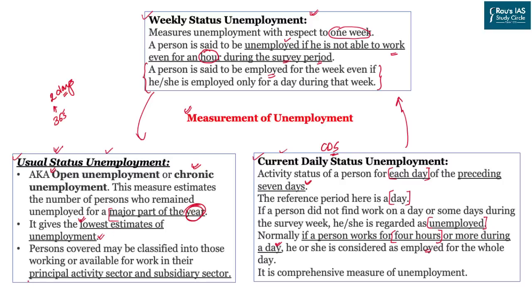The people who are measured or surveyed under this category fall under two important subtypes, which are principal activity and subsidiary activity.